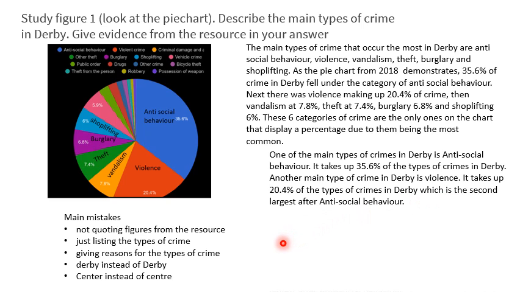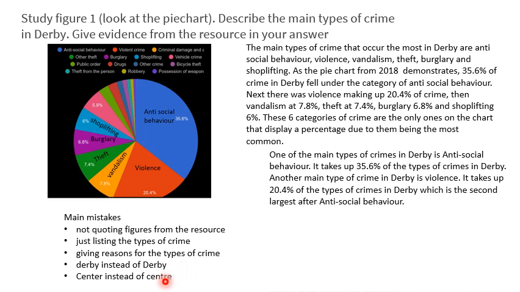But some of the main mistakes that were made were not quoting figures from the resource. And as we can see here, this tends to form a list of the key ones, just writing them down as a list and quoting the figures. So can you try and describe them, give detail, what might antisocial behaviour be? You don't need to give reasons for the crime. It's not an explain question.